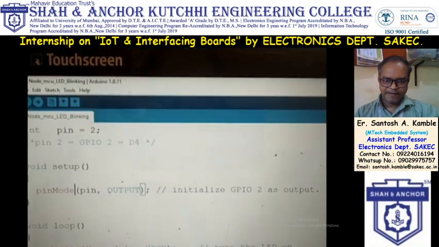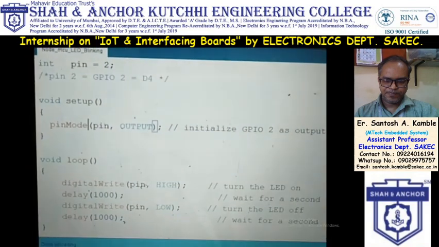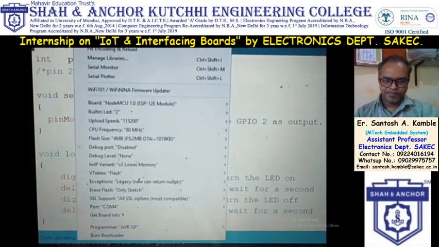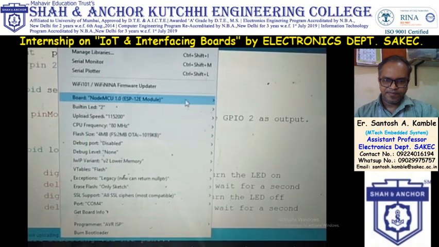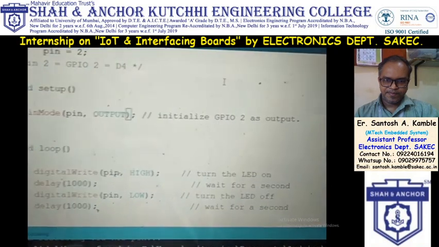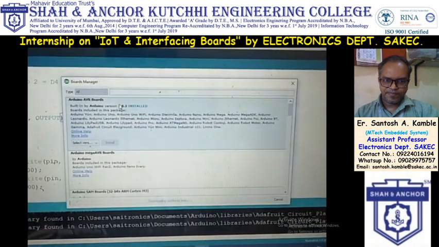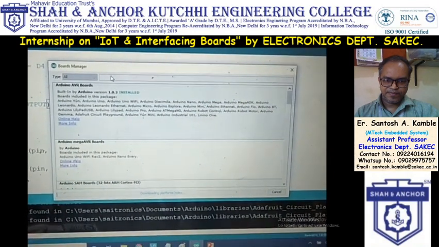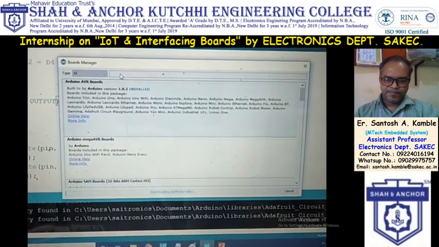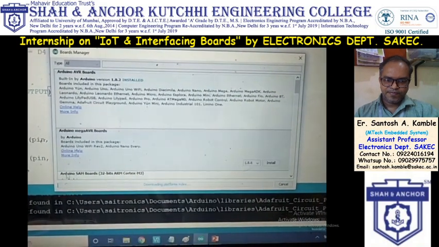Now if there is no NodeMCU board in the tools board option, then you have to go to board manager, and from board manager, here you have to write ESP8266. Right now it is connected to internet.